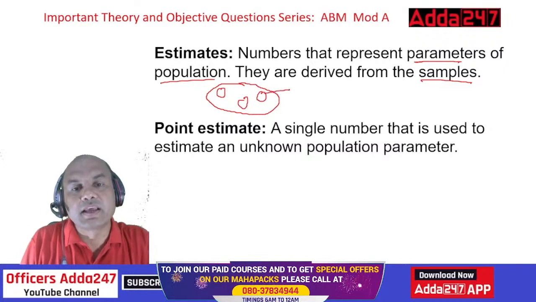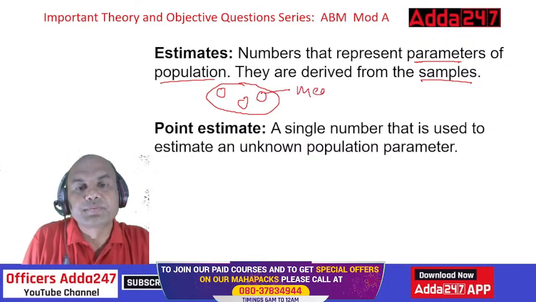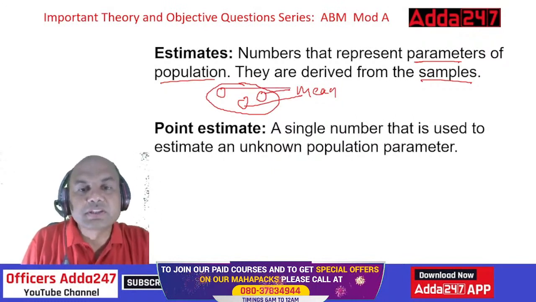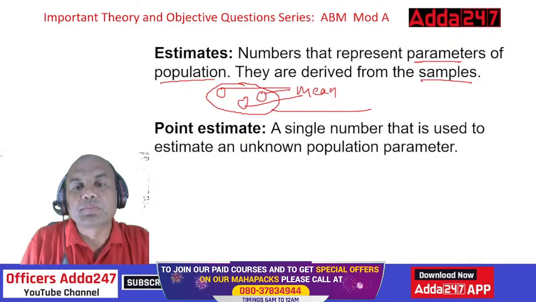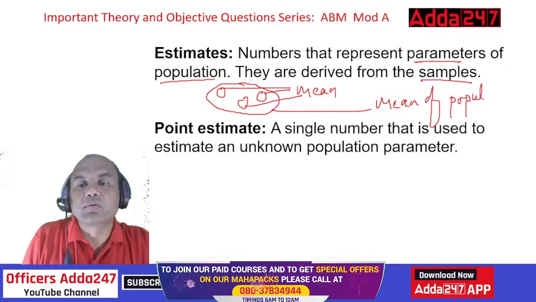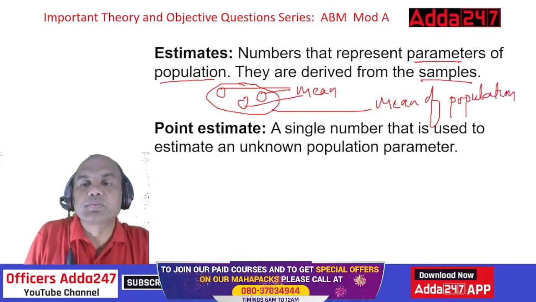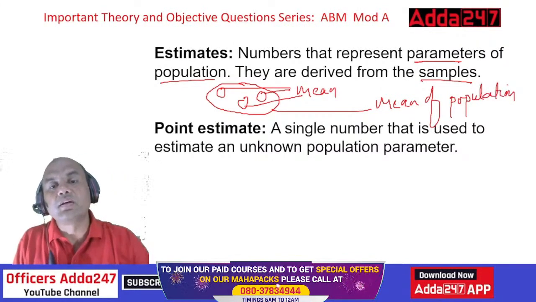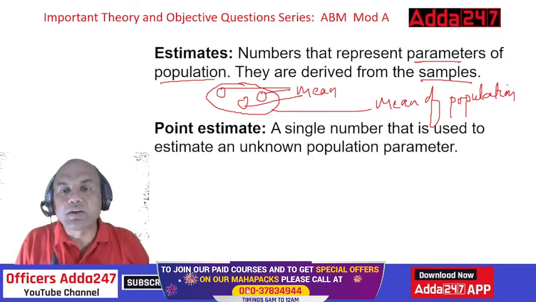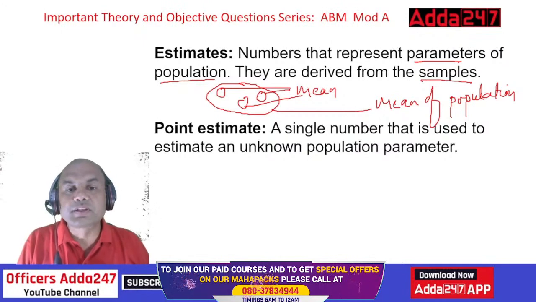I take the mean of this sample, the mean of this one, and the third one, all the means, right? So using these means I find the mean of the population. This is what I find without doing the actual survey of the population. So the mean of the population is derived from the means of the samples.